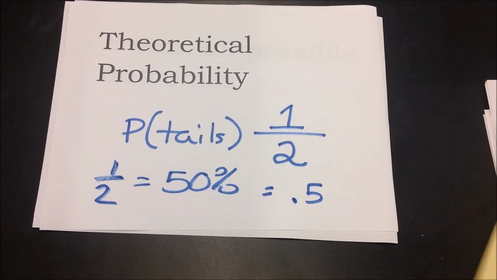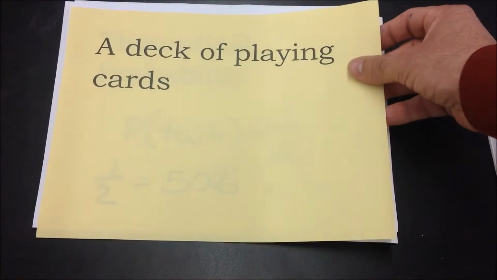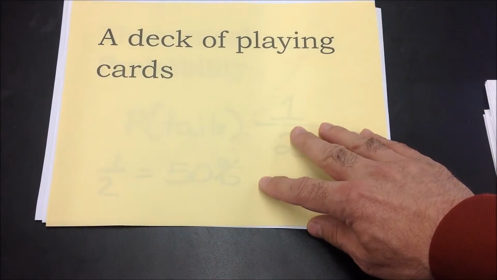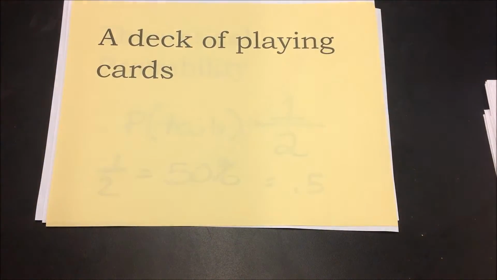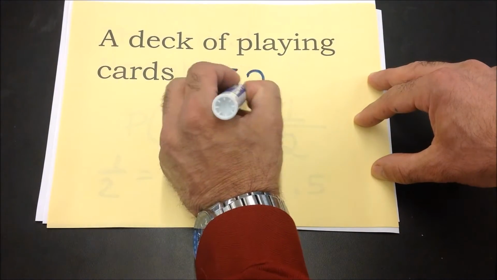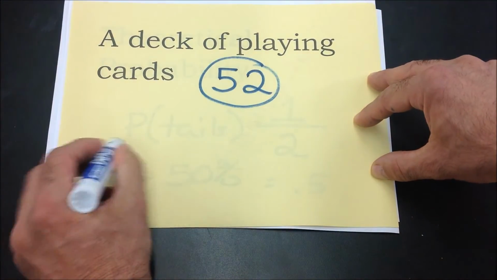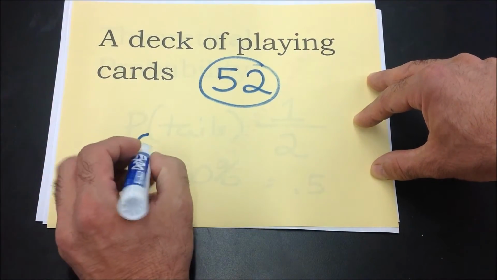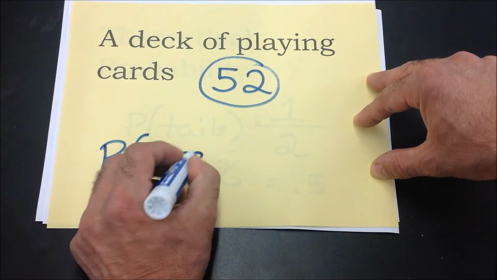Let's look at another one. Let's say a deck of playing cards, a standard deck, because there are different types of playing cards. In a standard deck of cards, not including the Joker, there are 52 cards. What do you think the probability will be if our event is getting a king, any king?